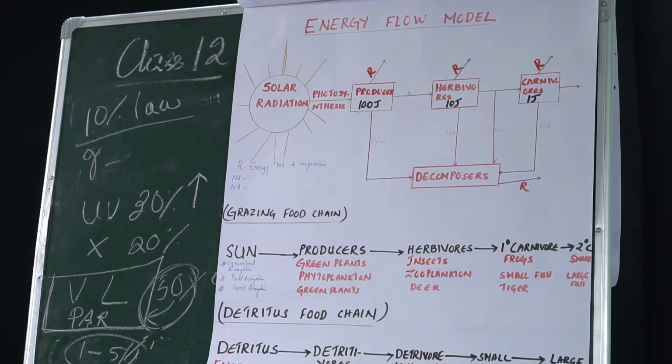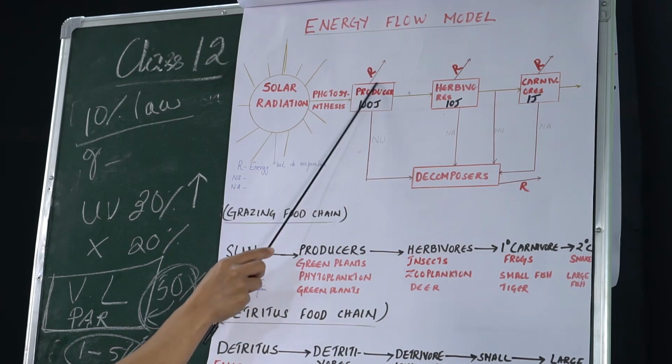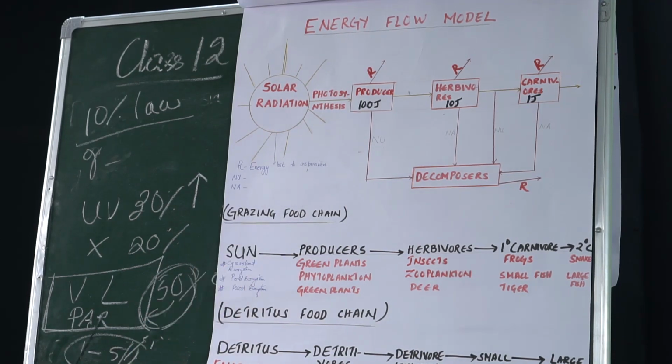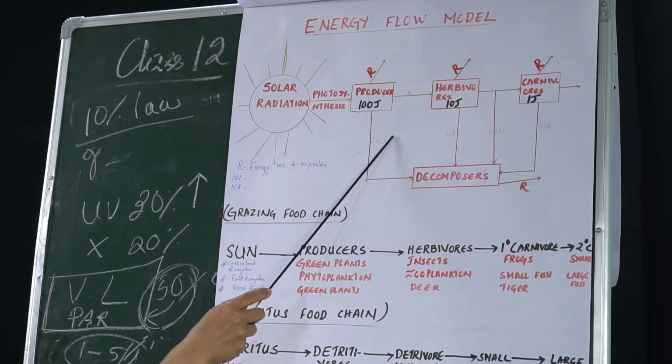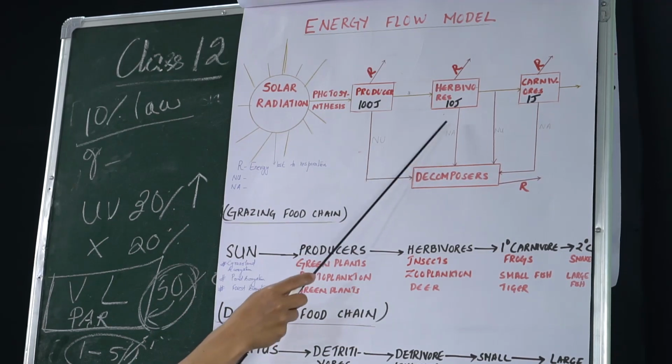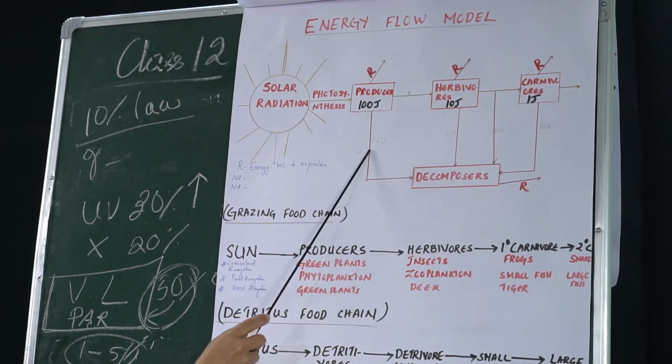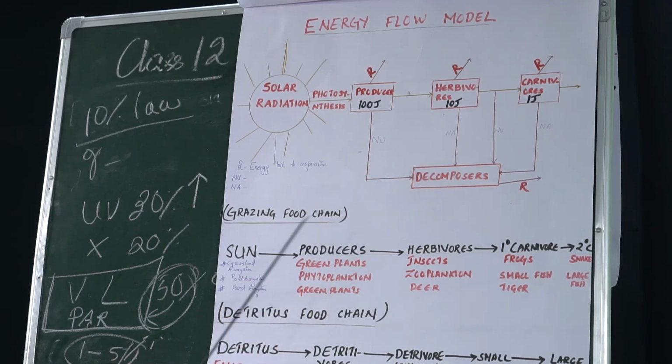As we discussed with this energy flow, this R indicates the energy that is lost during respiration. Then there are certain NU and NA signs. NU indicates non-used or non-utilized energy, and NA non-assimilated energy.